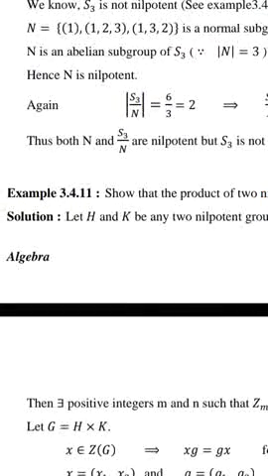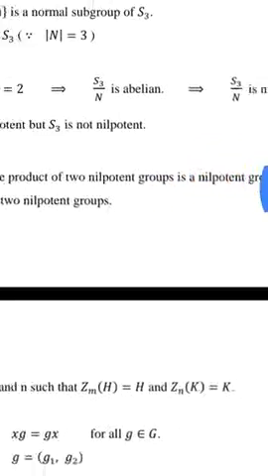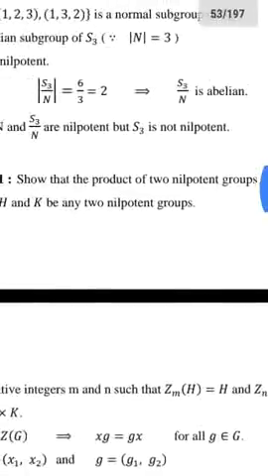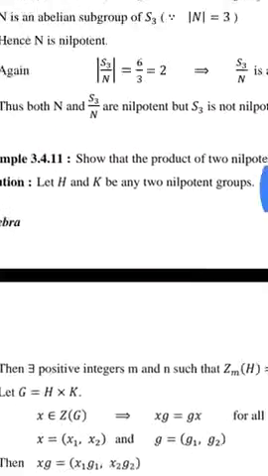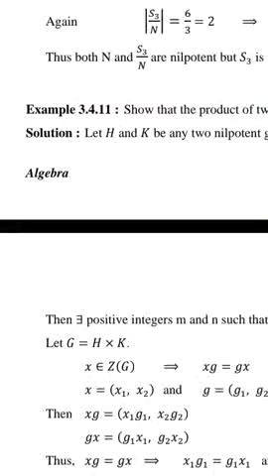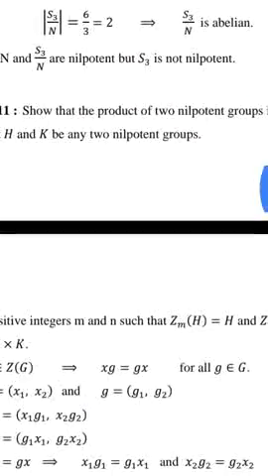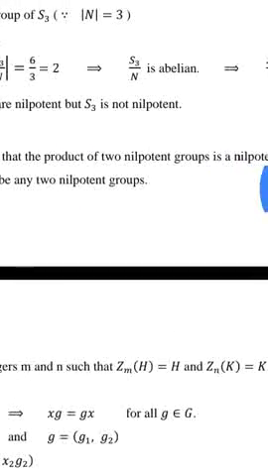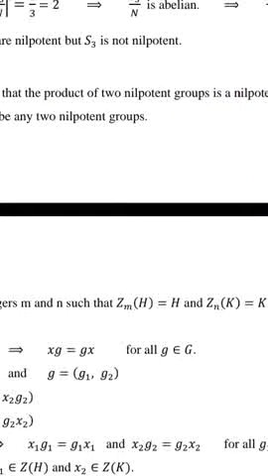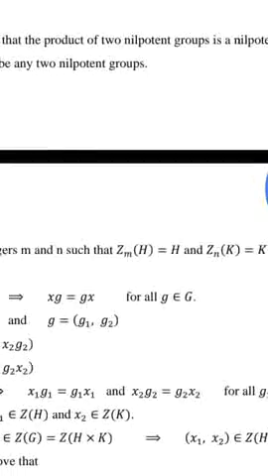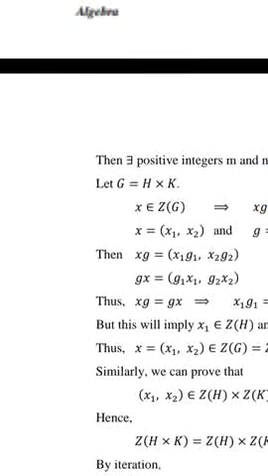Next example: show that the product of two nilpotent groups is a nilpotent group. Suppose that H and K are any two nilpotent groups, then there exist positive integers m and n such that Zm of H is equal to H and Zn of K is equal to K. We have to prove that H times K is nilpotent. Now suppose that G is equal to H times K.